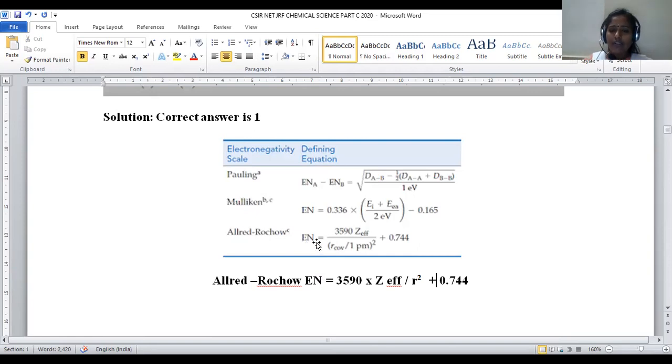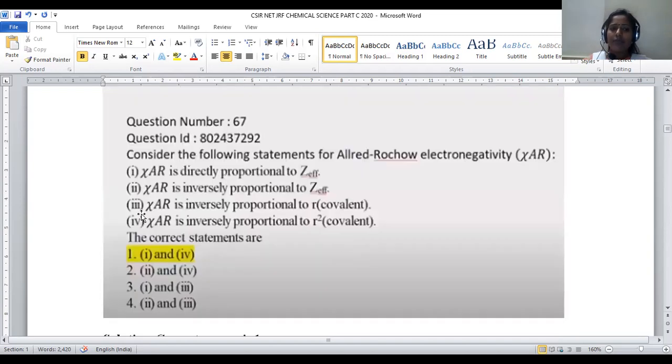And electronegativity is inversely proportional to the square of the covalent radius. Electronegativity is inversely proportional because R covalent square is present in the denominator. That's the reason why Chi-AR is inversely proportional to R square covalent, right?